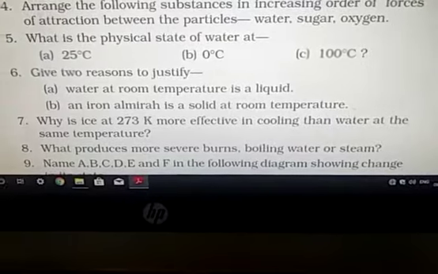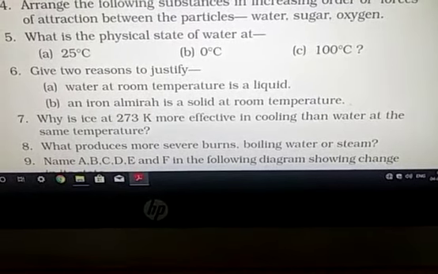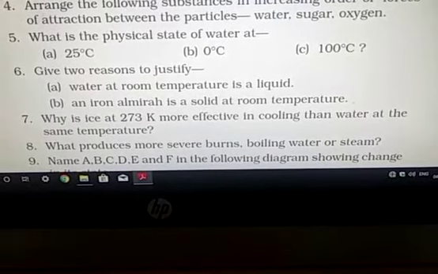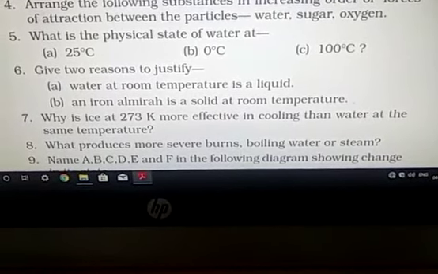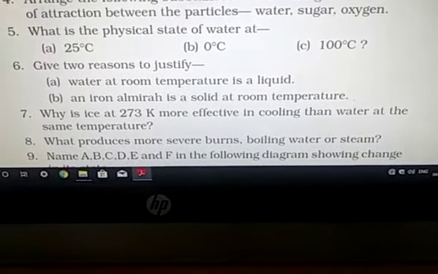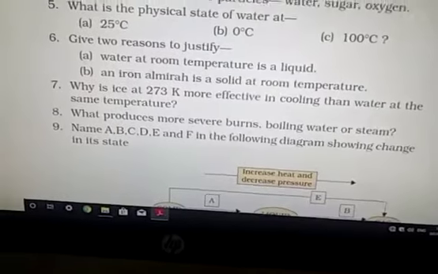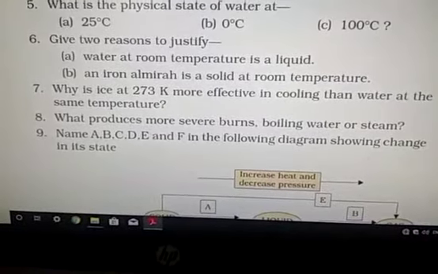Listen again. Ice during melting, or while reaching a particular temperature, absorbs more energy, equal to the latent heat of fusion, than the water at the same temperature. This is the reason ice has more cooling effect than the water at the same temperature.